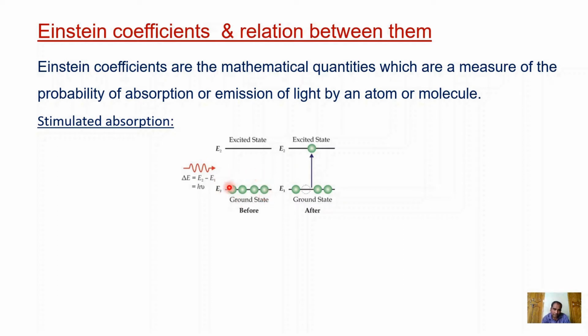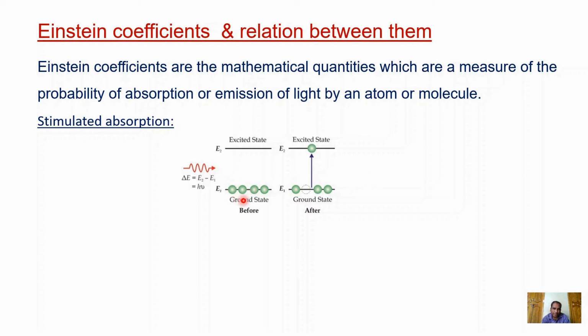Stimulated absorption. The electrons in the ground state are exposed to light radiation, that is photons of energy h nu is equal to E2 minus E1. The electrons in the ground state absorb these photons and go to the excited state. Here it is noted that we can use the terms excited electron or excited atom. Excited atom means in which electrons are in excited states.